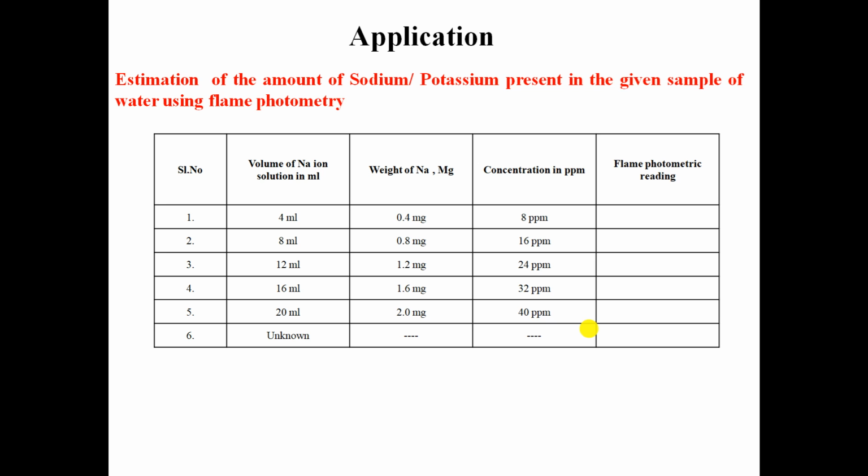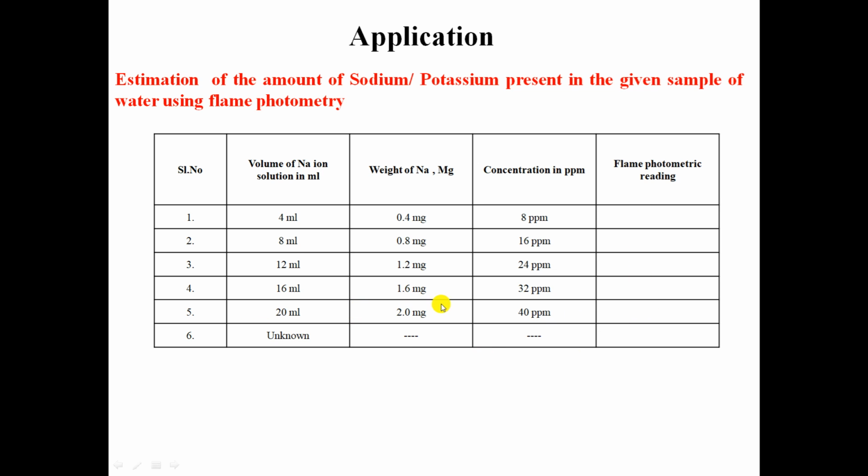Moreover, don't forget to adjust the filter to 589 nanometers, because we are determining sodium here. Sodium will emit radiation corresponding to 589 nanometers. Then we introduce all 5 standard solutions into the flame photometer, and we measure the intensity emitted by the flame. Then we note down these readings.